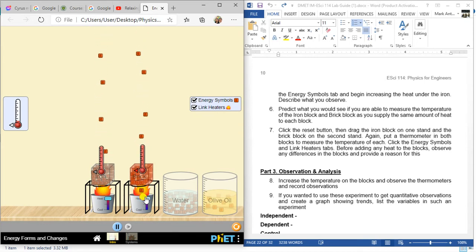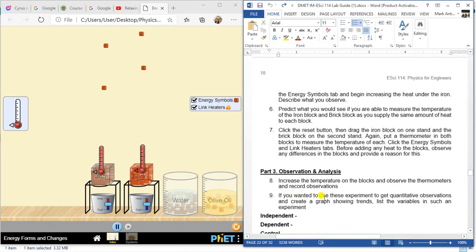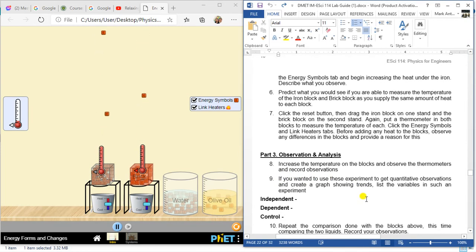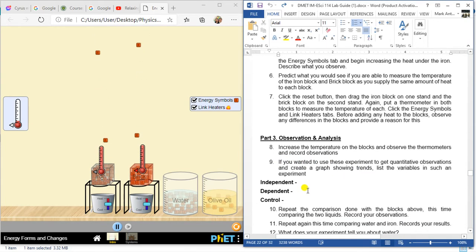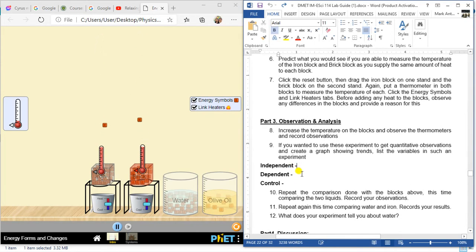Then for procedure number 9, if you wanted to use this experiment to get quantitative observations and create a graph showing trends, list the variables in such an experiment. So independent nga variable mao na siya ang variable nga wala nag-agad sa ka variable, and dependent nag-agad siya, and then controlled.